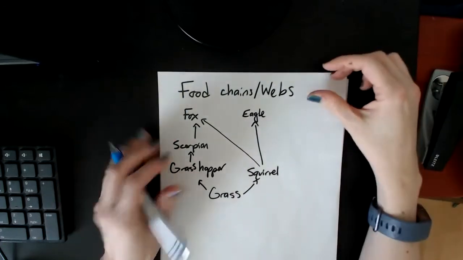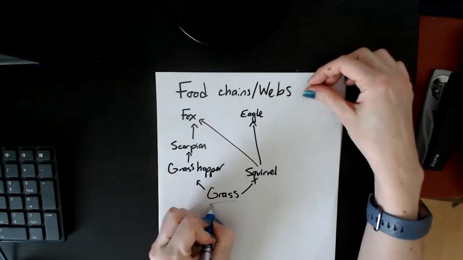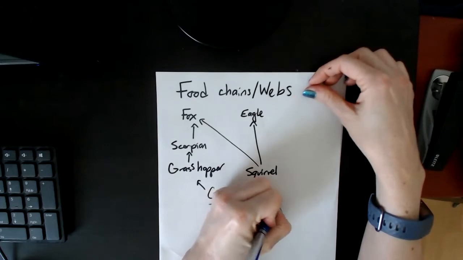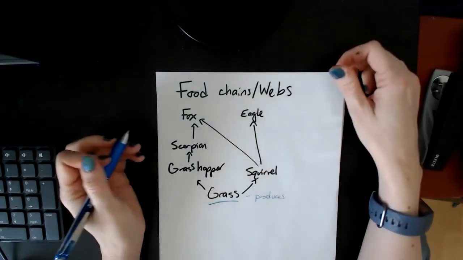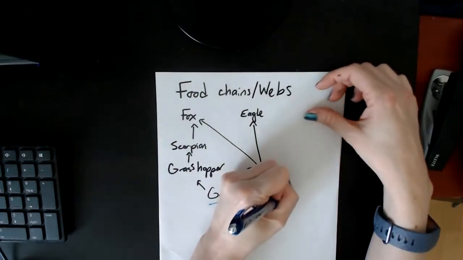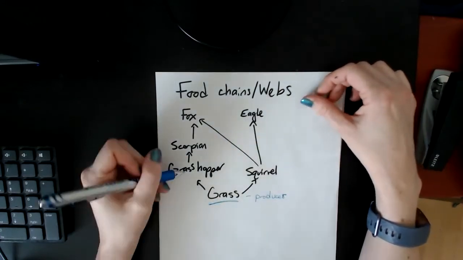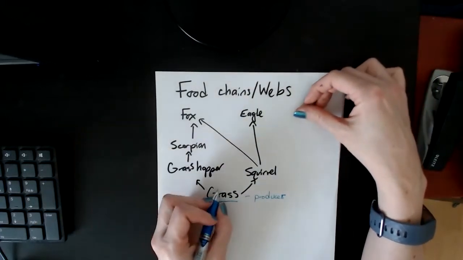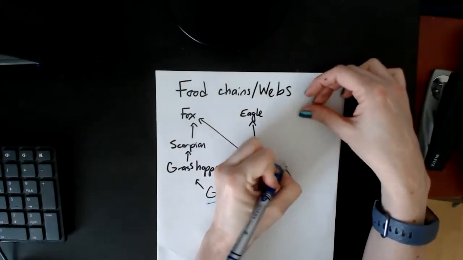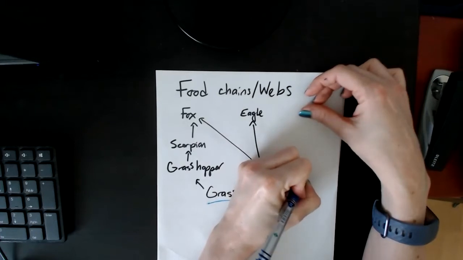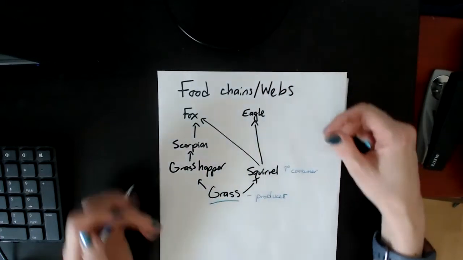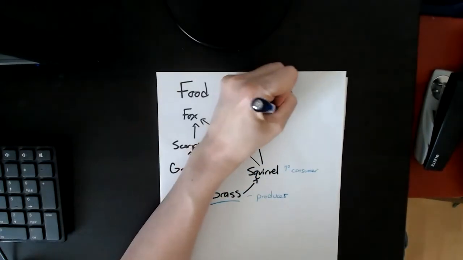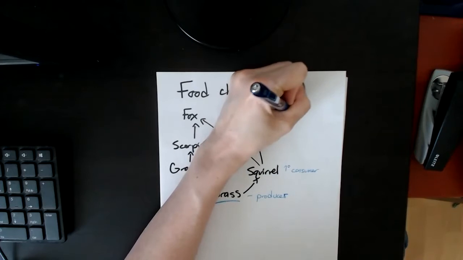All right. Now, there's always going to be a base of the pyramid, and this is called the producer. And this is technically considered the first trophic level. Then you have primary consumers, and primary consumers eat the producer directly. Okay, so for example, here the squirrel is a primary consumer. All right, and then the squirrel is eaten by the eagle, so the eagle would be a secondary consumer,